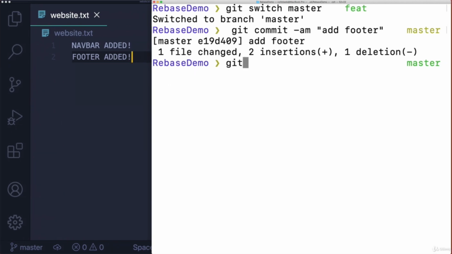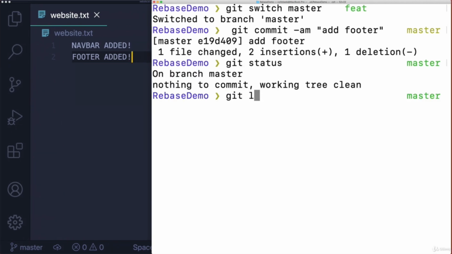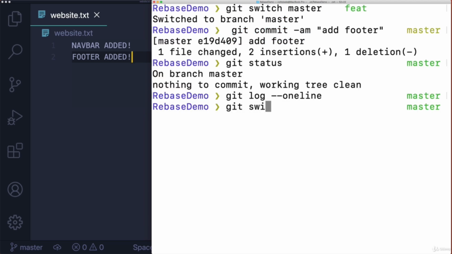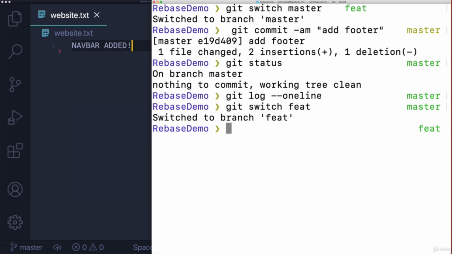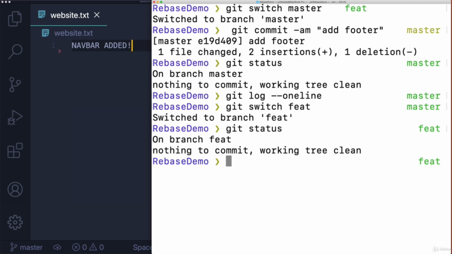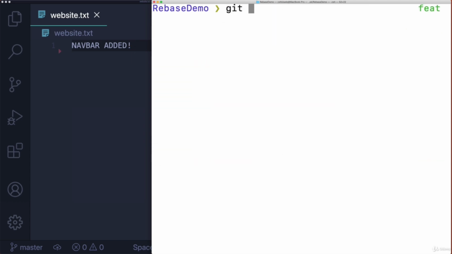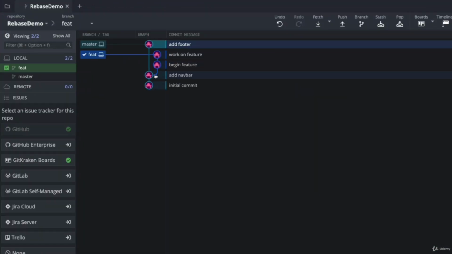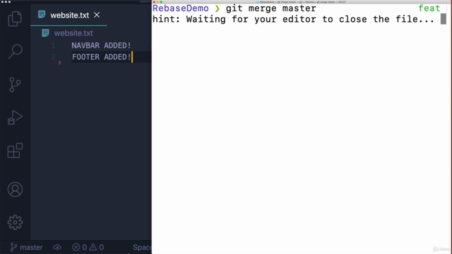So I'm going to do that. I'm on master right now, right? I'm just going to take a look at my log. We have 3 commits on master, but if I switch back to feat, I want to merge in the changes from master. So git merge master. I'm on the feature branch. So again, see what it looks like right now, right? I've diverged. There's new work on master. I want that on my feature branch. I'm not done with the feature, but I want the latest work from master.